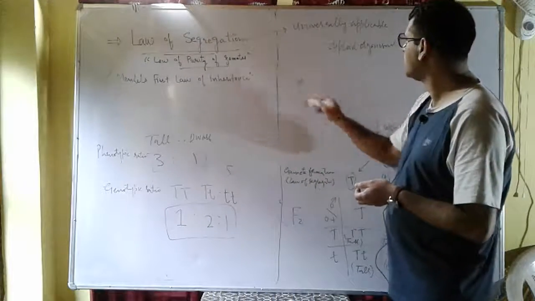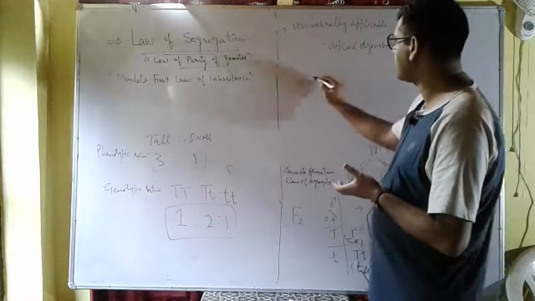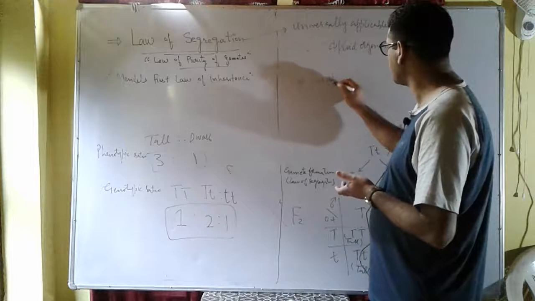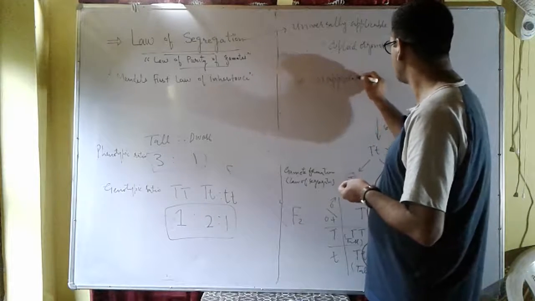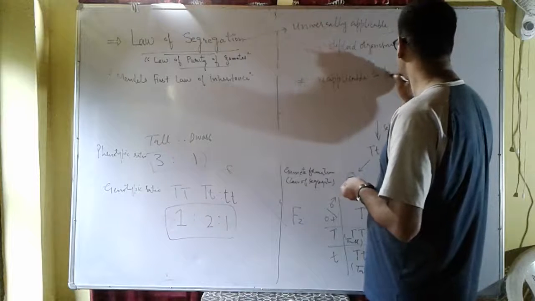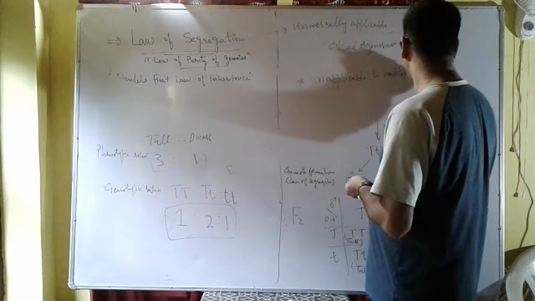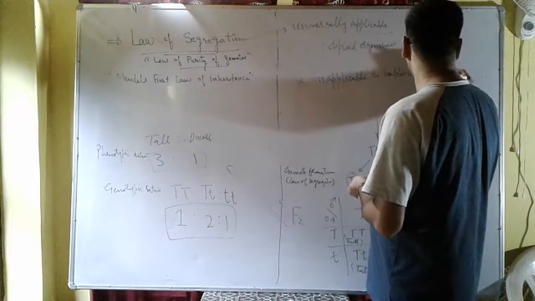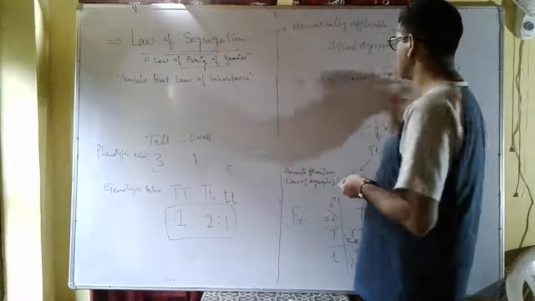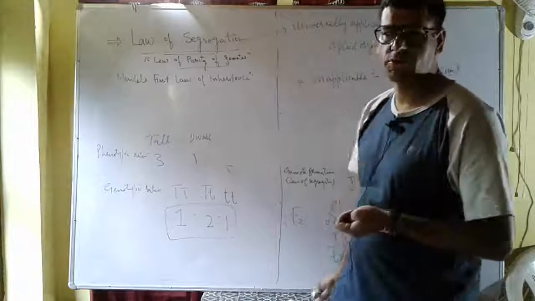But this law of segregation is not applicable to haploids like bacteria. They are haploids. They have only one allele out of two alleles.